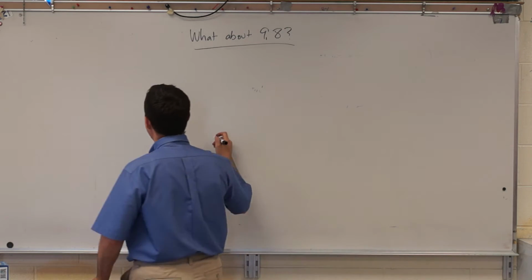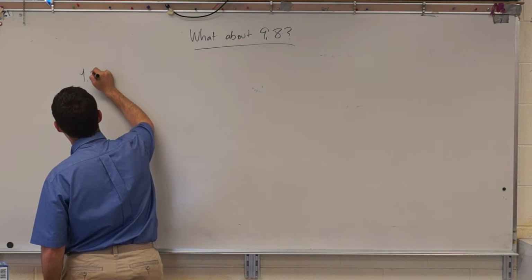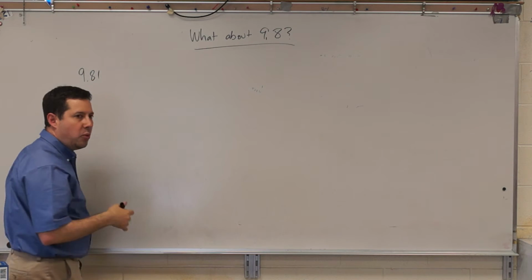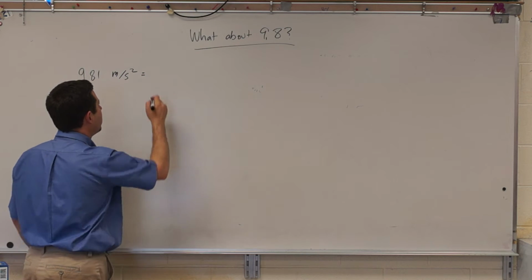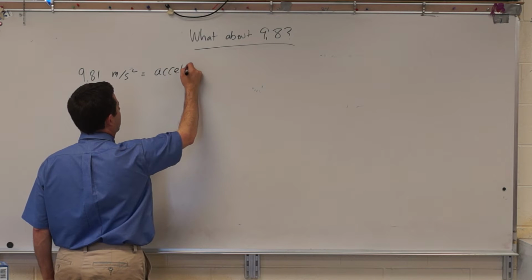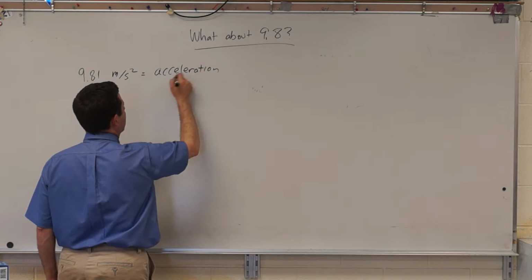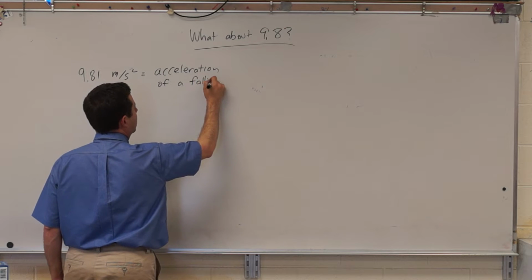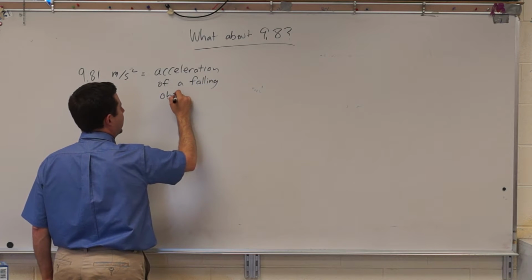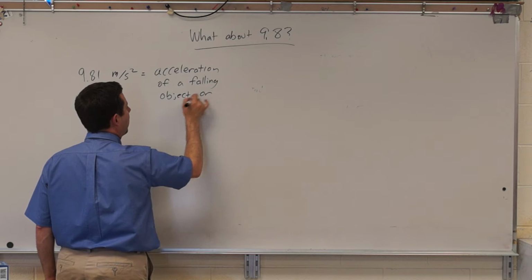Number one, 9.81 meters per second squared is equal to the acceleration of a falling object, as we've seen in free fall, or a projectile.